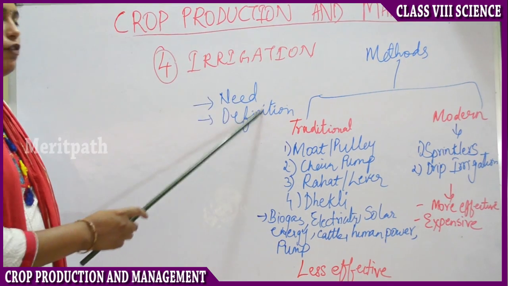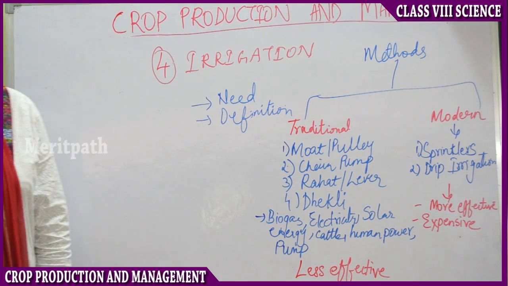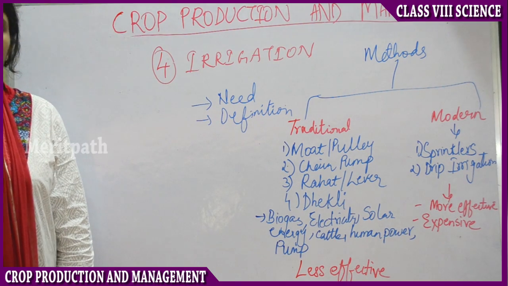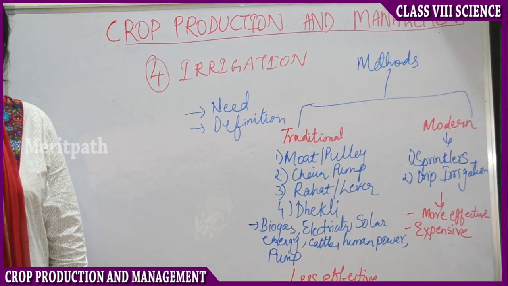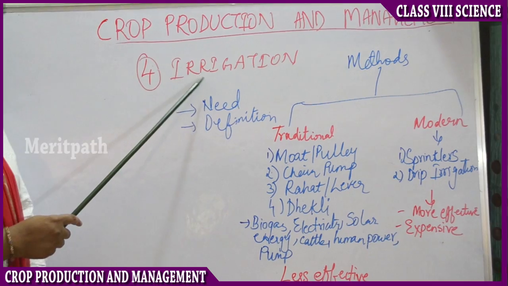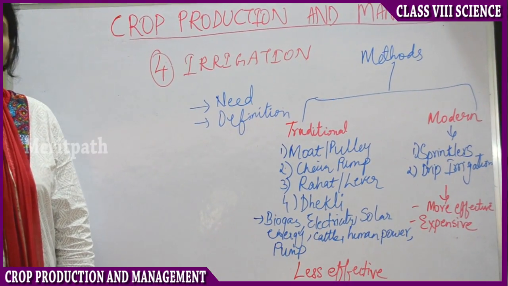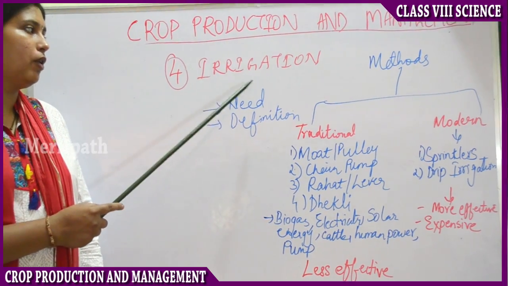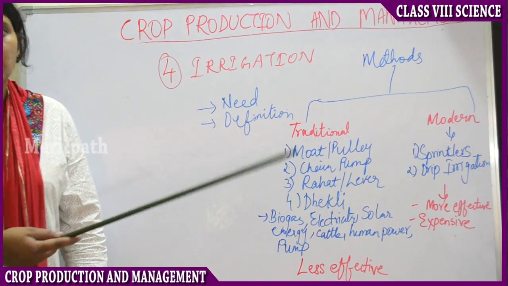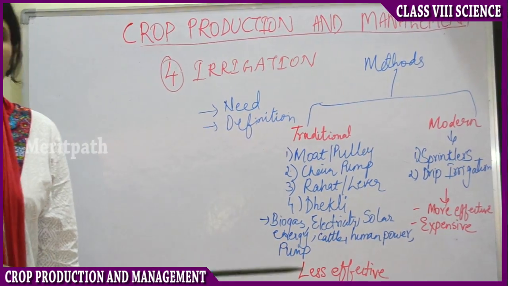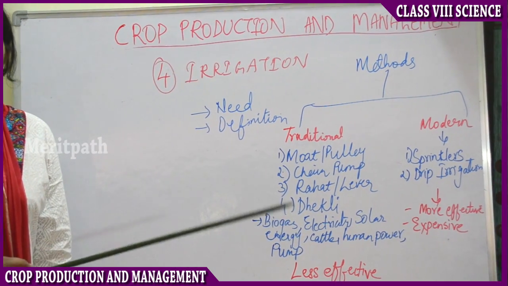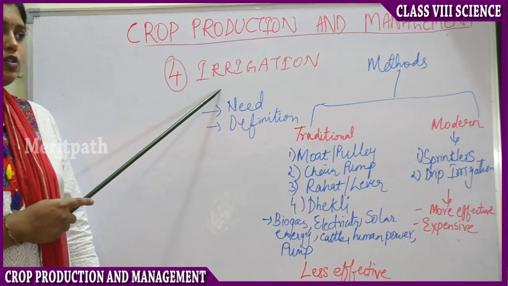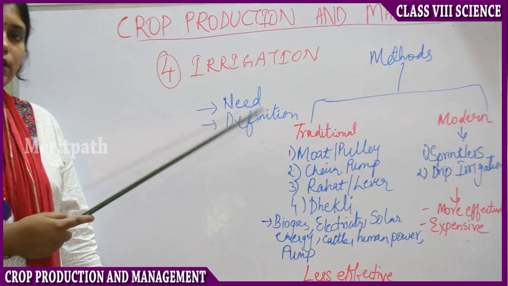So what is the need for irrigation? Why do you need to water the plants? As you know, all of us, plants, animals and human beings cannot live without water. And without water, the plant seeds do not germinate even after adding fertilizers. So that's why you need irrigation. And to protect the crop from extreme temperatures like extreme heat or extreme frostbite or extreme winter, water is necessary. So irrigation is the process of adding water to the crops at different intervals.